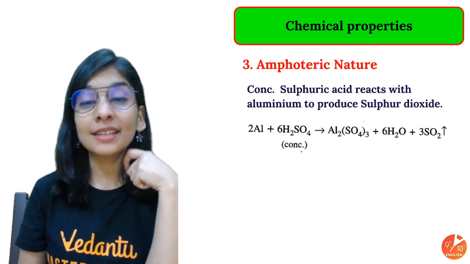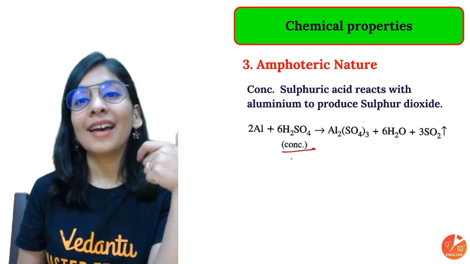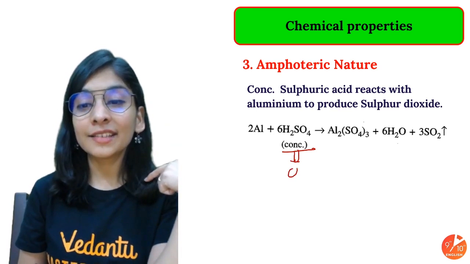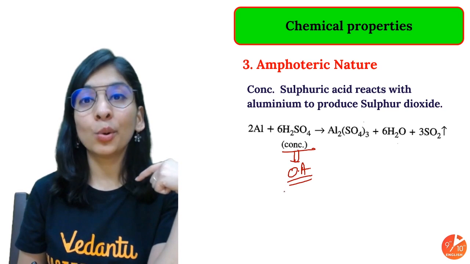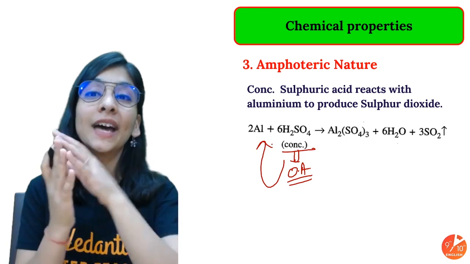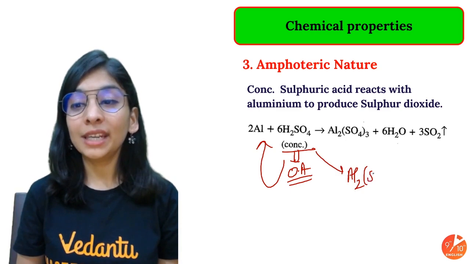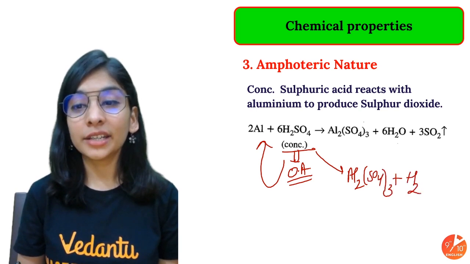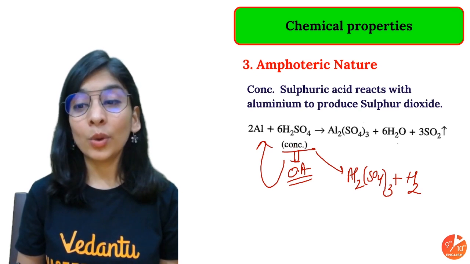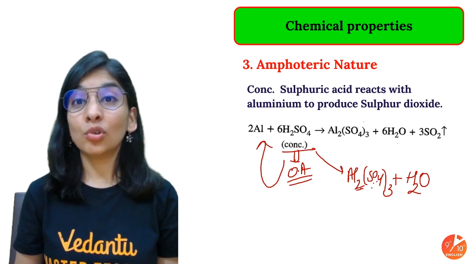But if you take concentrated sulfuric acid, please do remember that concentrated sulfuric acid and concentrated nitric acid, even nitric acid in the diluted form too, act more like an OA. What's OA? Oxidizing agent, and that will try to oxidize the product that you're going to achieve. So we were thinking initially the product will be aluminium sulfate along with hydrogen gas, right? So this acting as an oxidizing agent will oxidize your hydrogen to water.